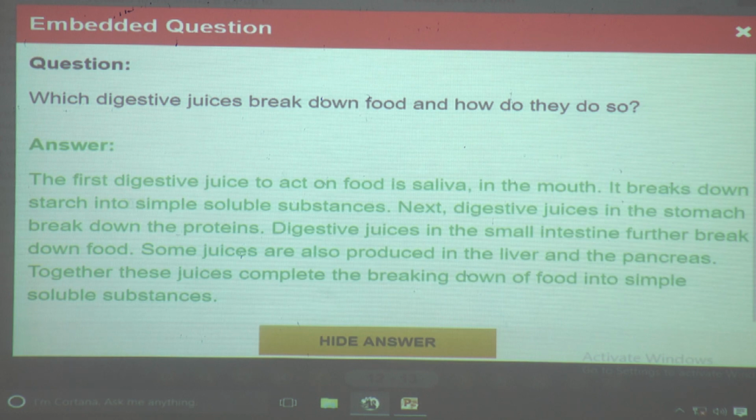it breaks down starch into simple soluble substances. And next, the digestive juice in the stomach breaks down the proteins. Digestive juice in the small intestine further breaks down food. And some juices are also produced in the liver and pancreas. Together these juices complete the breaking down of food into simple soluble substances.